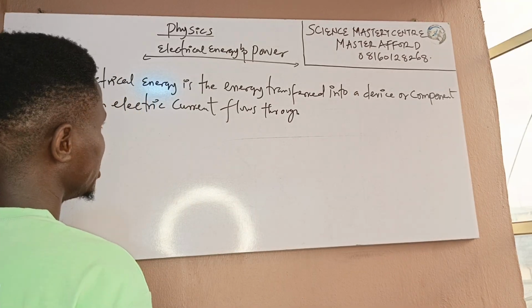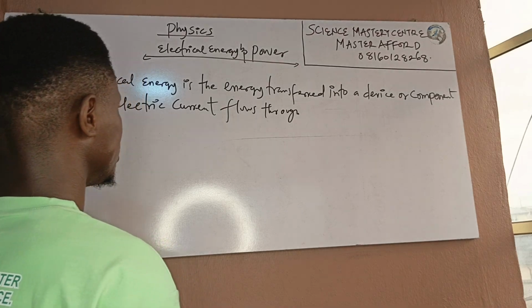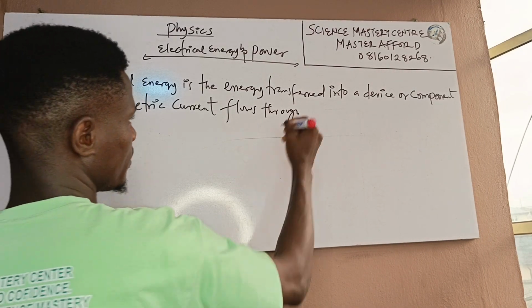So electrical energy is the energy transferred into a device or component when an electric current flows through it.